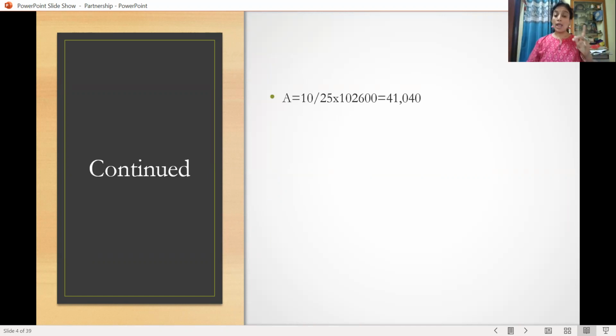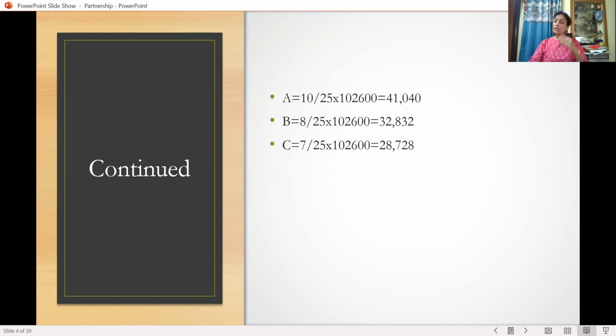So A: 10 out of 25 into the total profit of the firm, that is 1,02,600. So your 1,02,600 should be multiplied by 10 and divided by 25, and the answer is 41,040. For B, 1,02,600 should be multiplied by 8 and divided by 25. So the answer is 32,832. For C, 1,02,600 is the profit. It should be multiplied by his ratio, that is 7, and divided by 25. So the answer is 28,728.